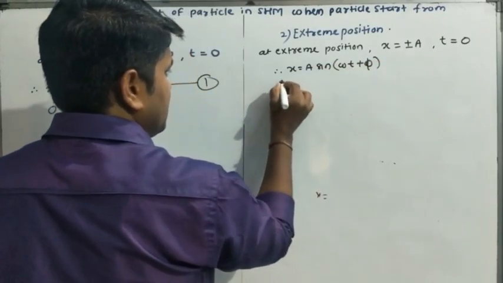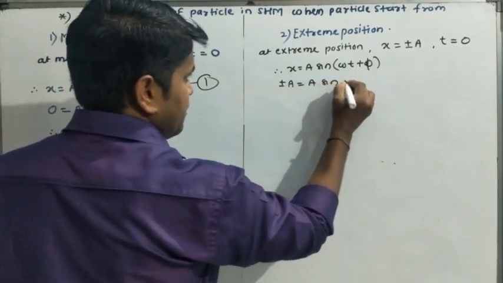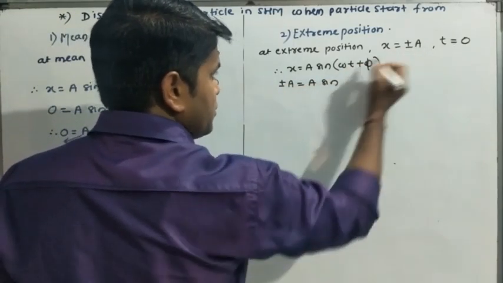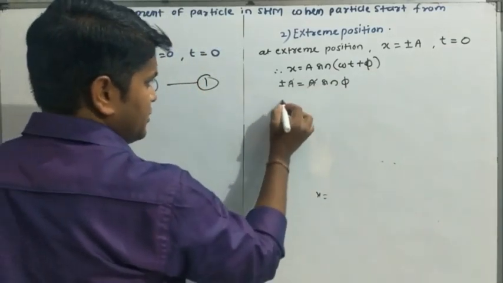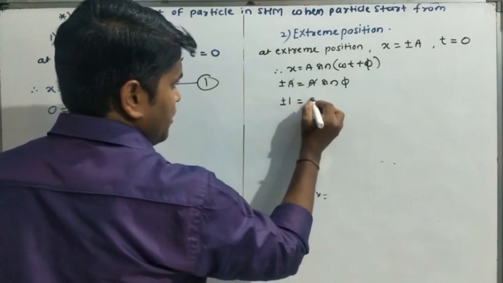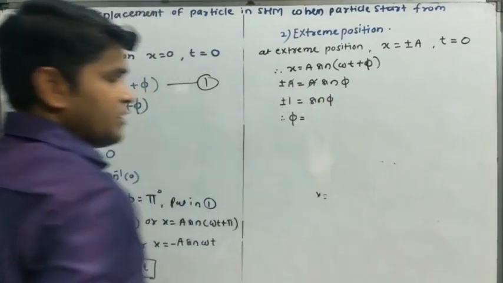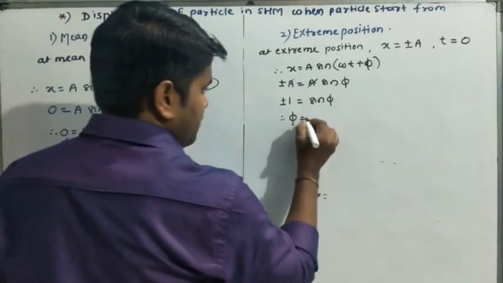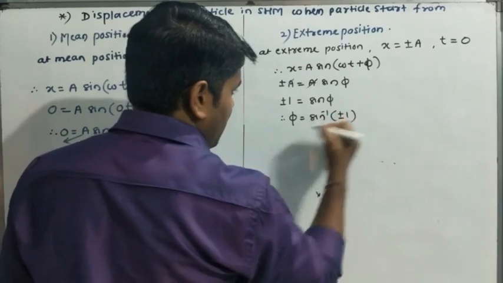Understood? So put here, therefore x is equal to a sin omega t plus phi, which is equal to, what is the value of x? It is plus minus a, so equal to a into sin, again if we put t is equal to 0, a gets cancelled, we have only plus minus 1 into sin phi, and therefore if we bring that sine to the other side, phi is equal to how much? It is sin inverse of plus or minus 1.